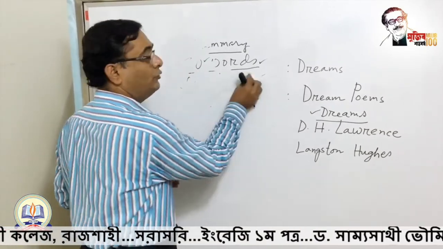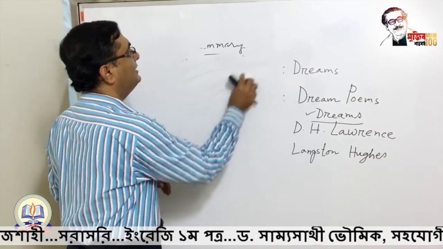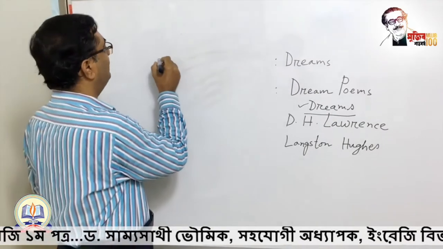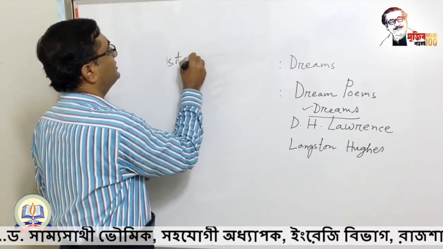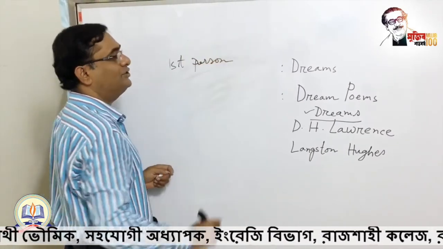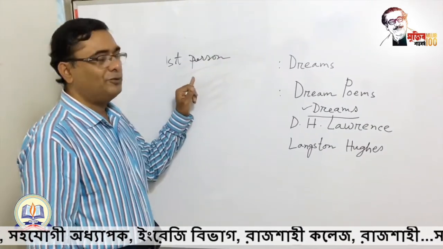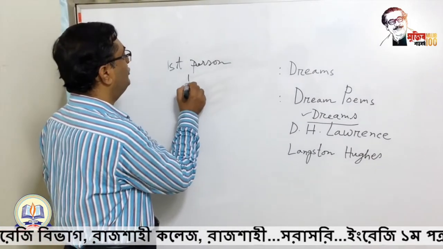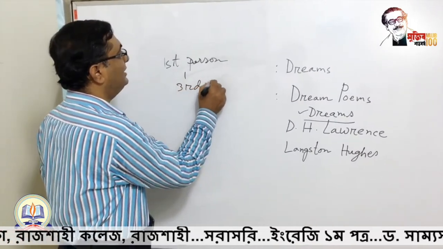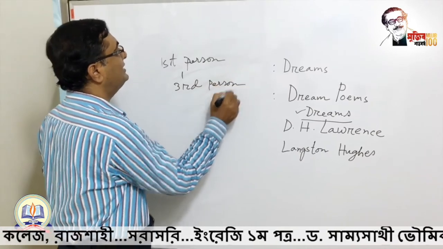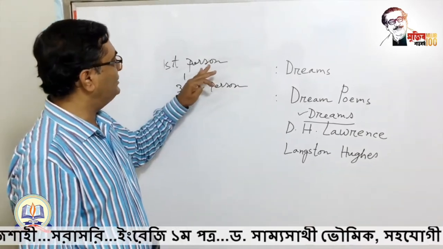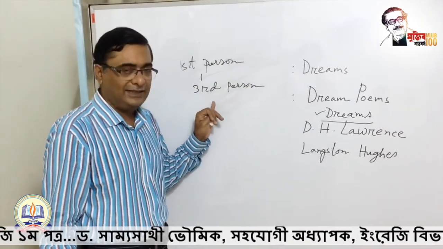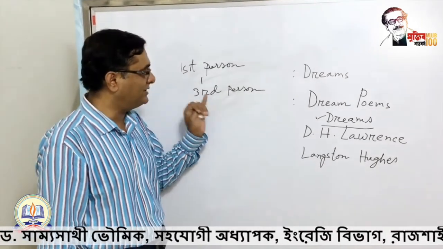When you write a summary, the things you have to keep in mind: the passage can be written in first person. So if the passage is in first person, you are not supposed to keep it in first person when you are writing the summary. You have to obviously write the summary in third person. So this is very important. Even if the passage is in first person, when you write the summary, you have to write it in third person. This is very important for summary writing.